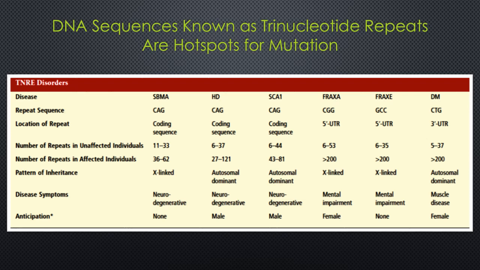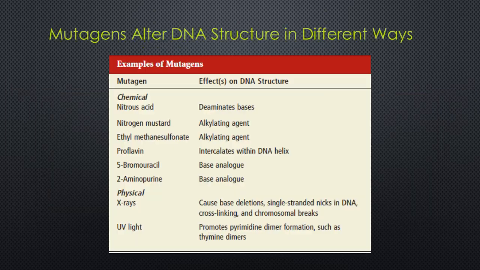So now we have almost finished this topic of mutation, and now we take a quick view of how mutagens affect the DNA. Mutagens alter DNA structures in different ways.